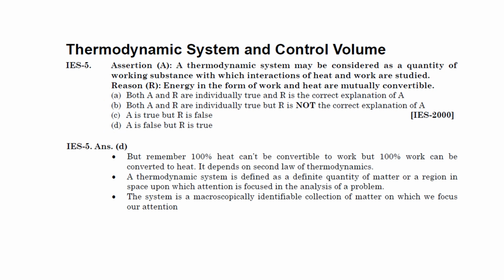Okay, see, the first statement is actually wrong. A thermodynamic system may be considered as a quantity of working substance with which interaction of heat and work are studied. No, this is wrong. This is completely wrong. Okay? Energy in the form of work and heat is mutually convertible. Yes, this is correct. Okay, so the answer is D. You can read this explanation.